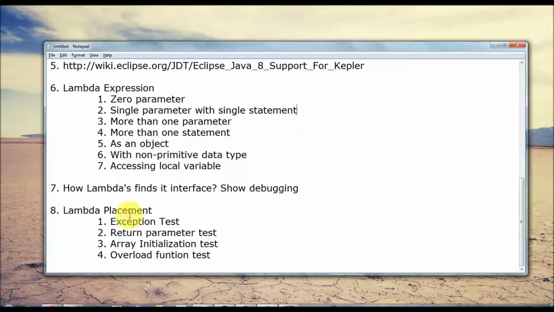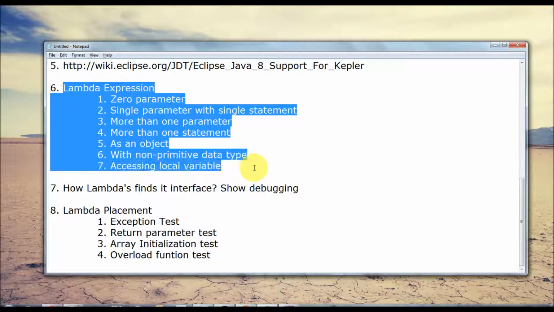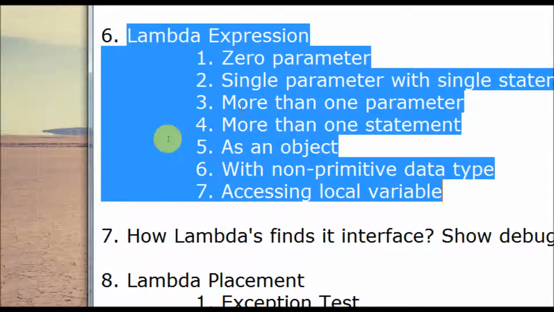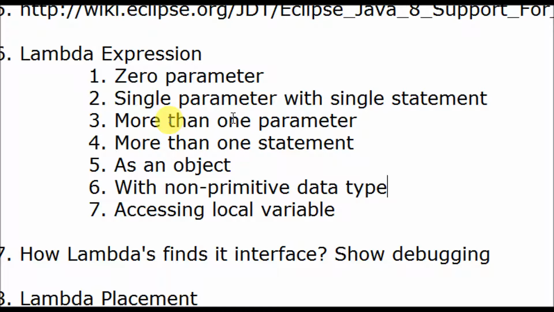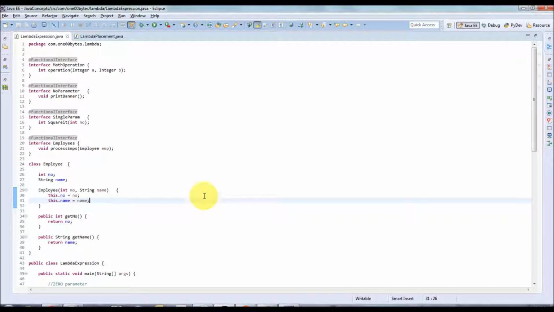Okay. So the demo starts from the 6th point onwards. This will explain what types of lambda expressions we are able to define: without parameter, single parameter with single statement, more than one parameter, more than one statement, lambda expression as an object with non-primitive data type, and accessing a local variable from the lambda expression.